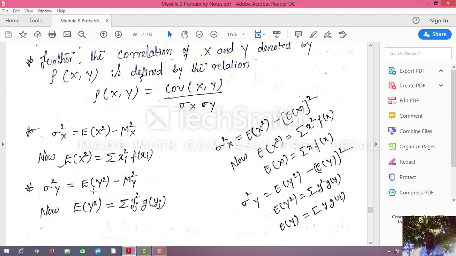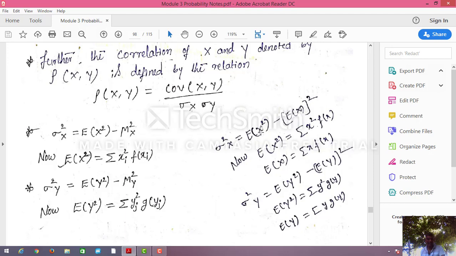Next, sigma y square is similarly E of Y square minus mu y square. E of Y square is nothing but summation of yj square into g of yj. G of yj is the probabilities of Y, and f of x is the probabilities of the X distribution they have given. So you should remember that expectation of X square is summation of xi square into f of xi, and sigma y whole square is E of Y square minus mu y whole square, where E of Y square is summation of yj square into g of yj.